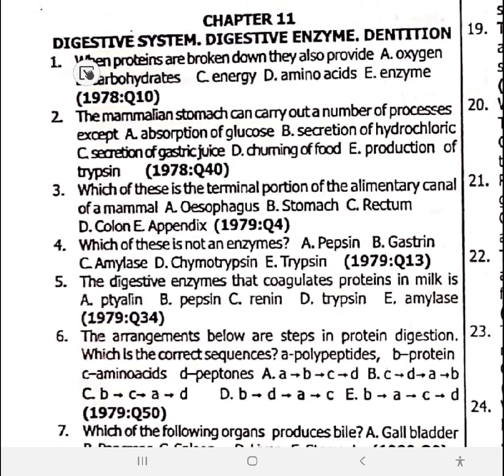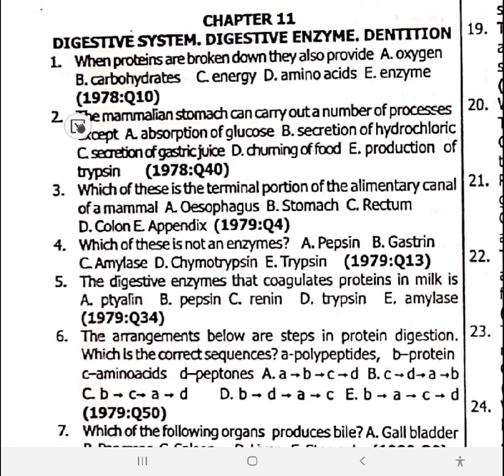When proteins are broken down, let's write down the sequence of protein hydrolysis, or sequence of protein breakdown. Protein equals proteoses. Proteoses equals peptones. Peptones equals polypeptides. Polypeptides equals peptides. Peptides equals amino acid. That's the sequence. So number one is option D. They will give you finally amino acid.